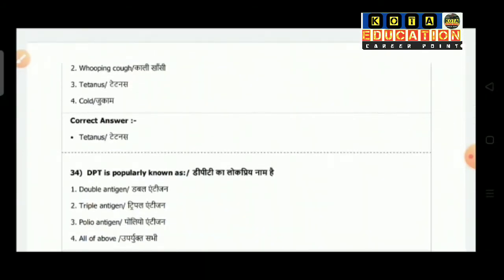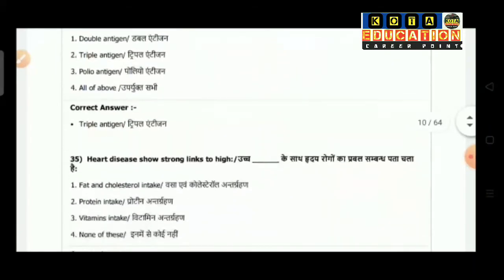Question number 34 is DPT is known as. Option 1 is double antigen, option 2 triple antigen, option 3 is polio antigen, and option 4 is all of the above. So the correct answer is triple antigen.